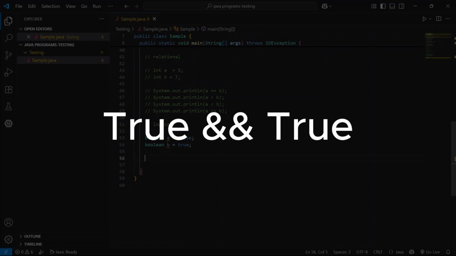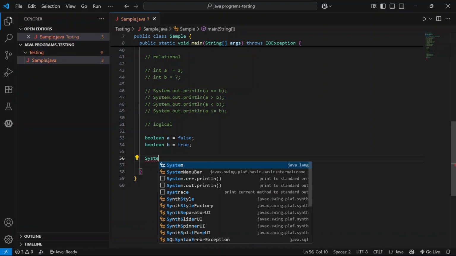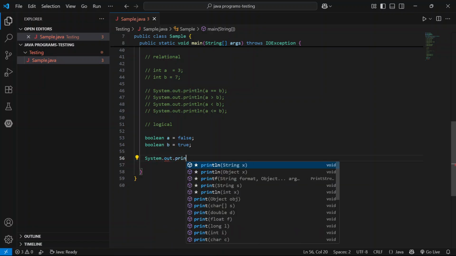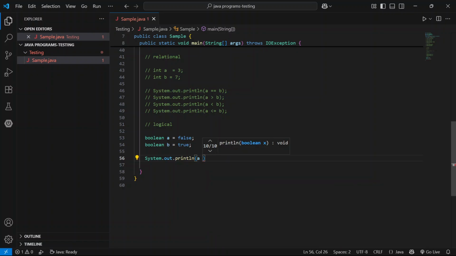Logical AND, if both sides are true, it returns true, otherwise false. System dot out, a ampersand b. A is false, b is true.